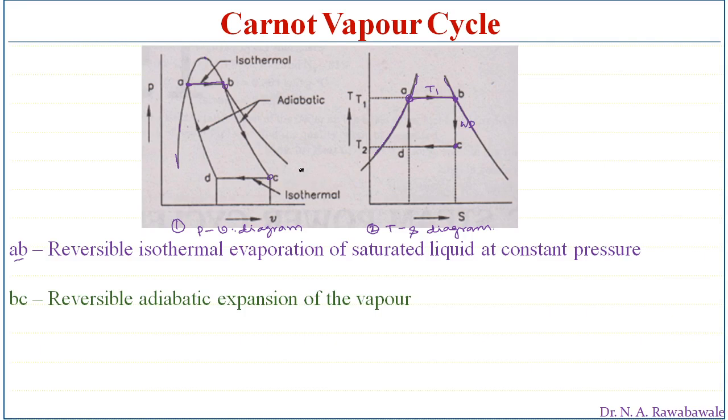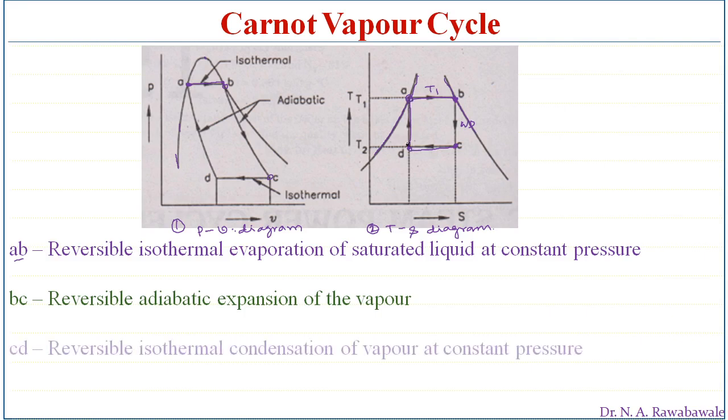Now at point C, steam starts to condense. Steam is passed into the condenser and starts to get converted into liquid, but the condensation process is stopped at point D, where it is partially steam and partially liquid.